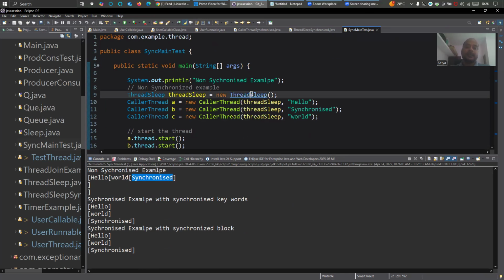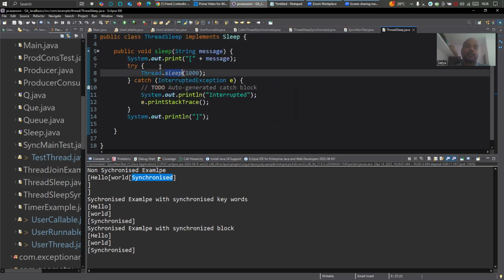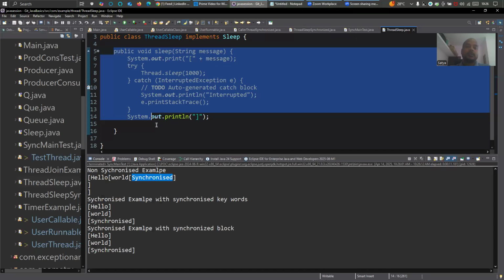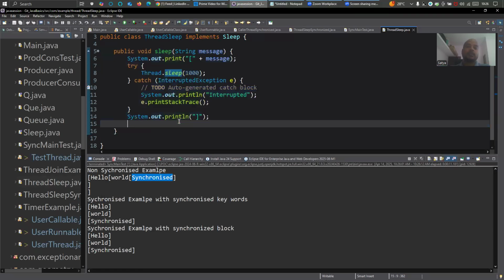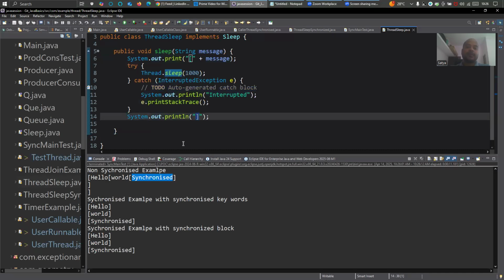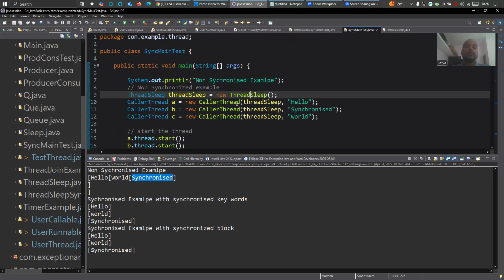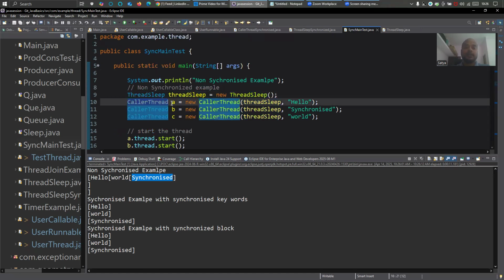See, this is a thread sleep class. Here I am using sleep, and this class does not use any synchronized in this particular method. What I'm doing is, here the end bucket, here the start bucket, here the message. Inside this, you see thread sleep, new thread sleep, and I'm creating color thread A, new color thread sleep, right?